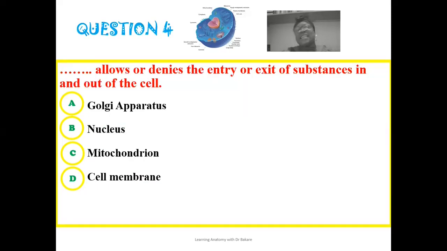For the fourth question, which allows or denies the entry or exit of substances in and out of the cell, the correct option here is the cell membrane. The cell membrane is the outer limit of the cell, and it is seen to control the movement of substances in and out of the cell.